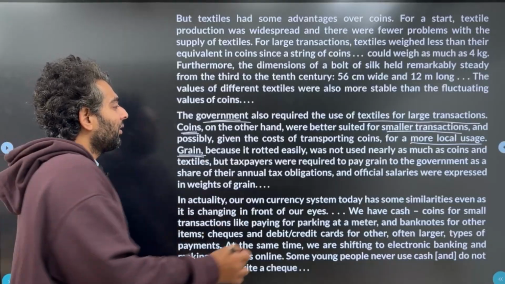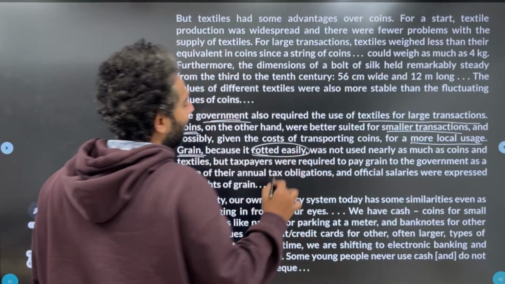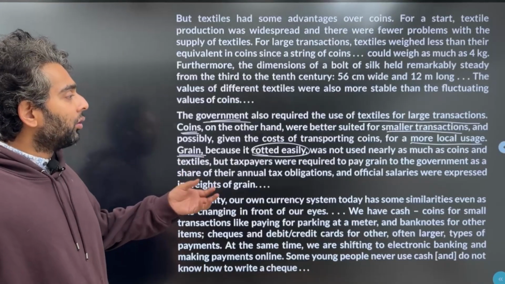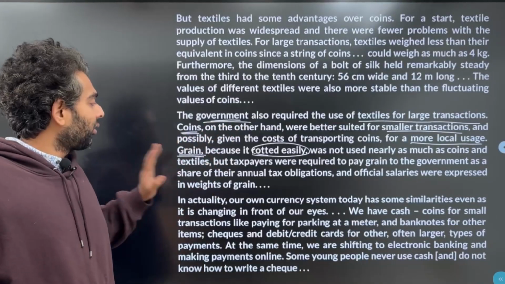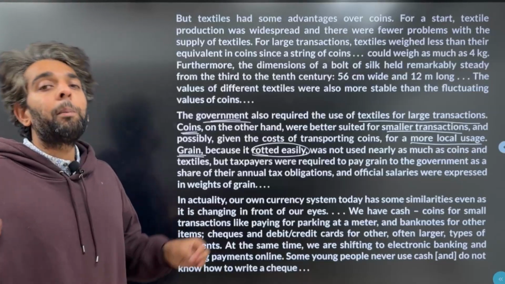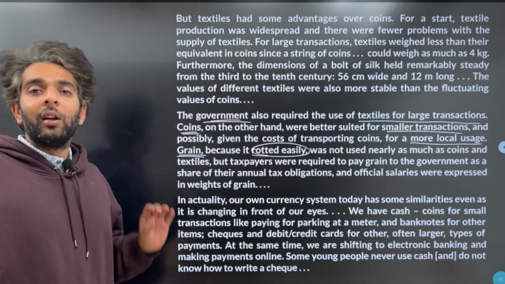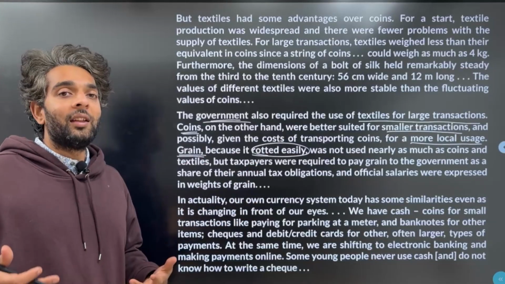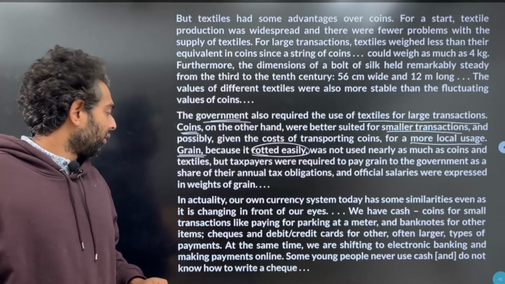So the third thing, grain, which we've not talked about as to advantages or disadvantages. There's one disadvantage, it's that it used to rot away very easily. That means it used to get bad very quickly. So what did they do? Although it was not used as much as coins and textiles, the taxpayers, all the people, had to give some part of the grain to the government, no matter what, as a part of their tax. And all the official salaries used to come out as grain only.